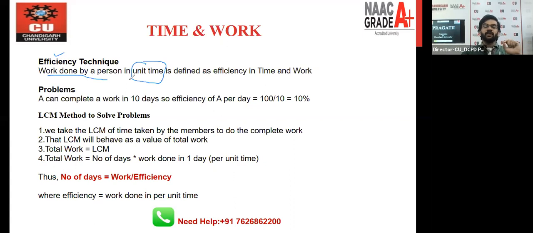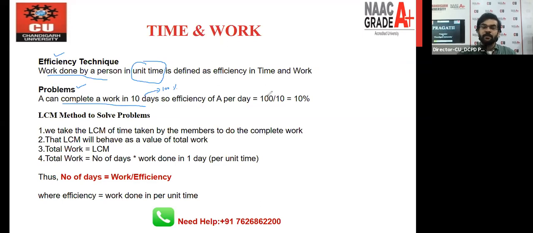So let's take one problem so that you can better understand the word efficiency. We have a question like this: A can complete a work in 10 days. So we can say that in 10 days, 100% work can be done. Yes or no? So this is the scenario. If we are interested in finding the efficiency, what do we want to find out? We want to find out the work done by a person in a single day.